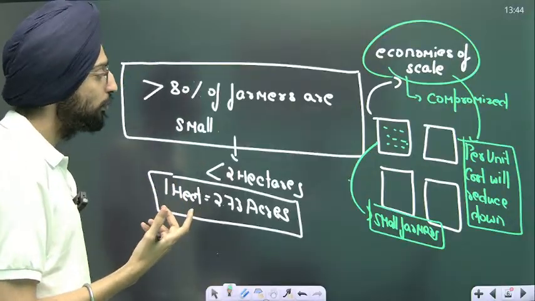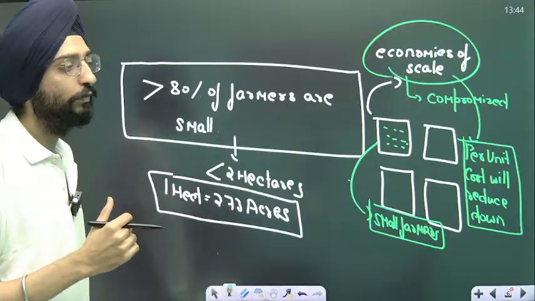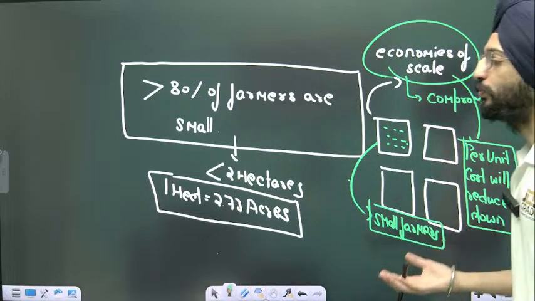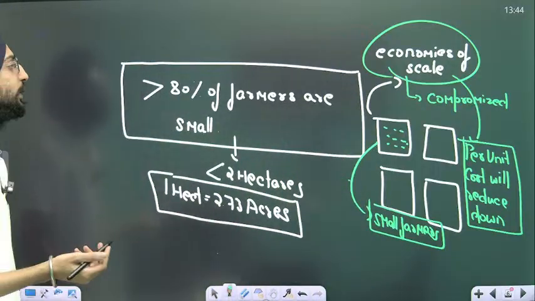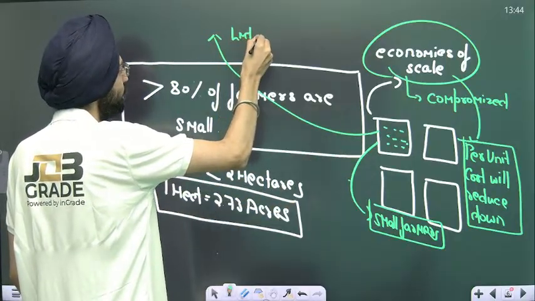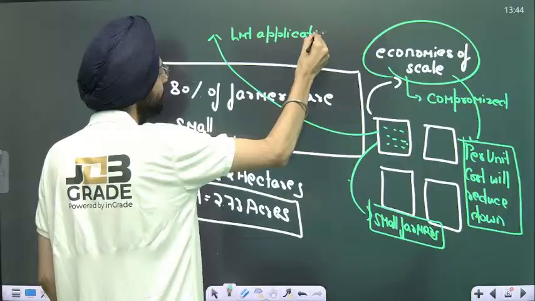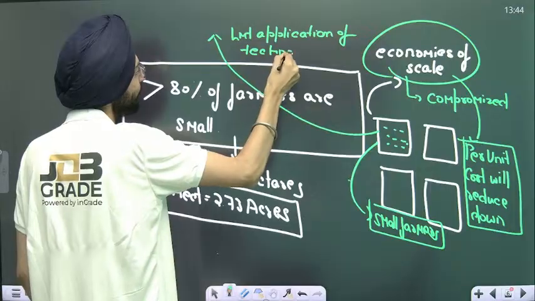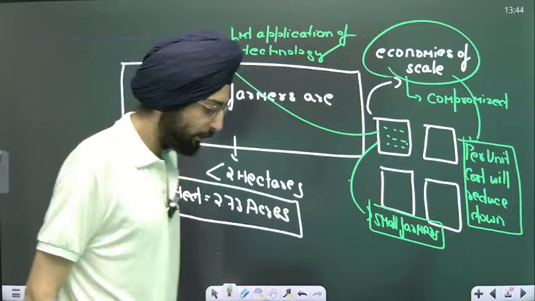That's a very serious problem, because the problem is with economies of scale, low bargaining power, and you don't have too much output to sell in the market. I mean, if there is a small land, how will you run a tractor over it? Then again there is a problem of limited application of technology.